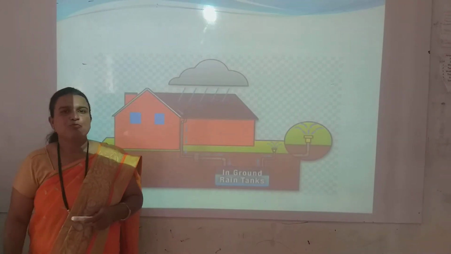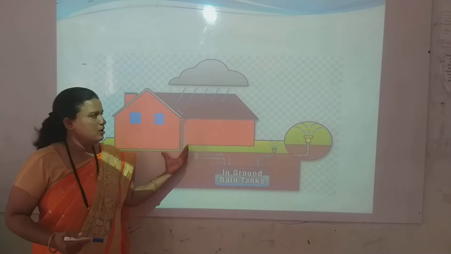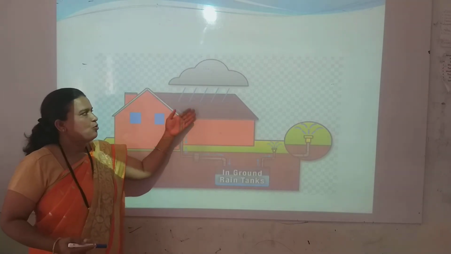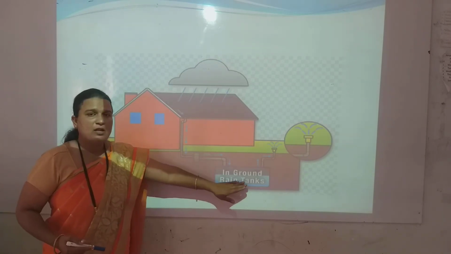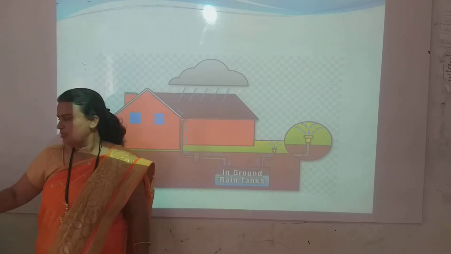So here are some of the ways to conserve natural resources. Water conservation: by collecting roof water during the rainy season in underground water tanks, we can conserve water for future generations.